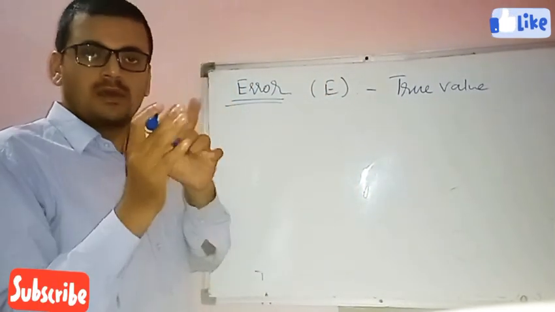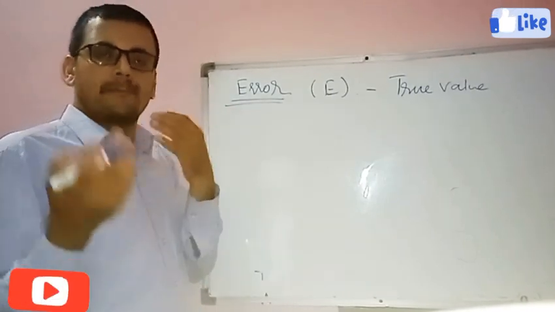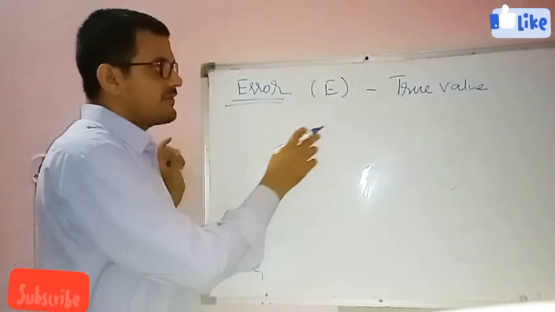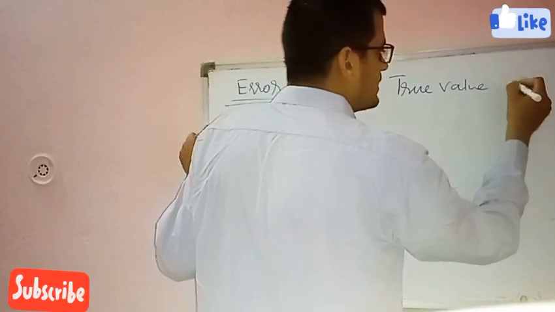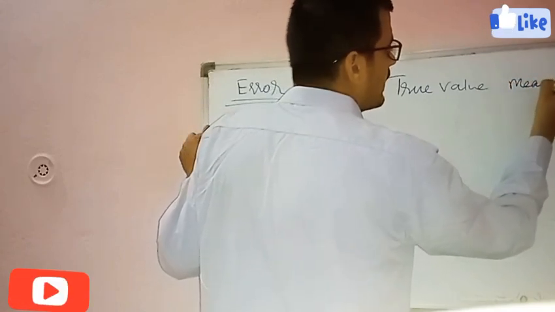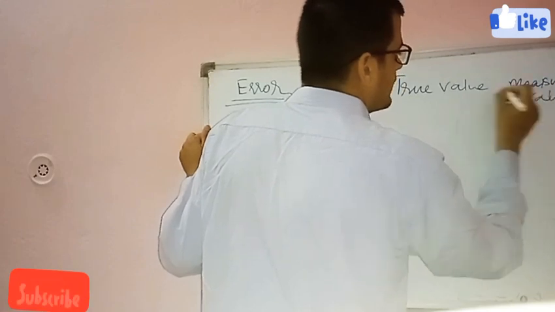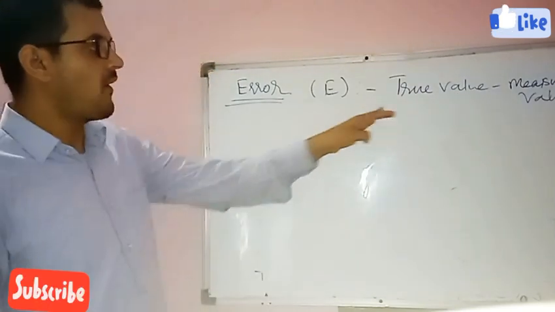True value is the real value, and practical value is that value which we have measured, that is called the observed value. So the difference between these two is called error.